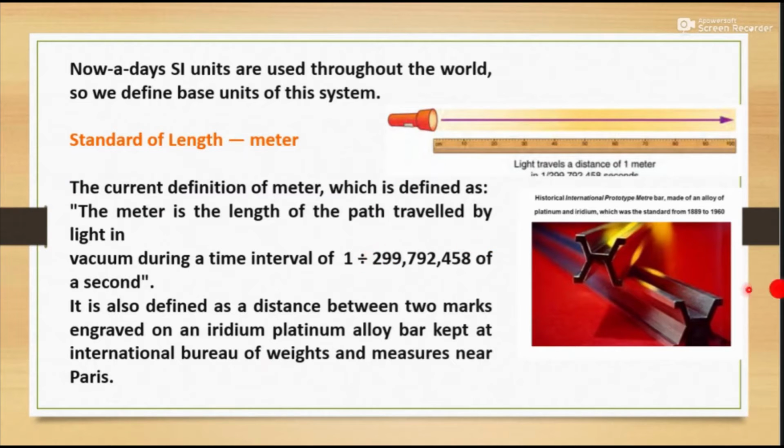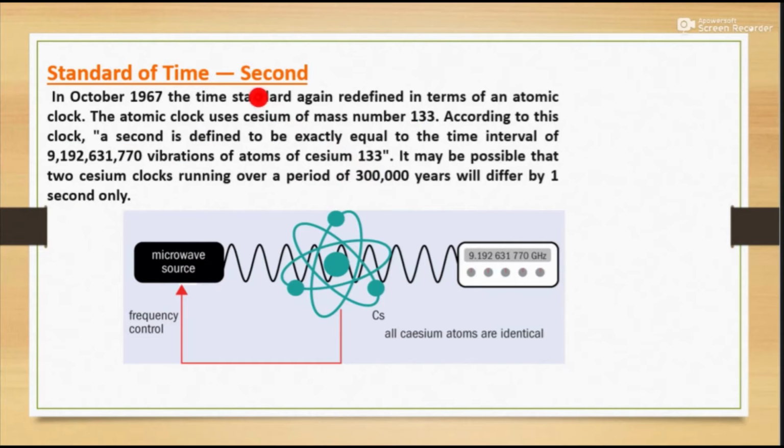It is clear. Now again we will learn about the standard of time. In October 1967, you can see a picture. These are the microwaves, and these are the cesium atoms, and this is the counter device which is used to detect the waves and the frequency originating from this source.